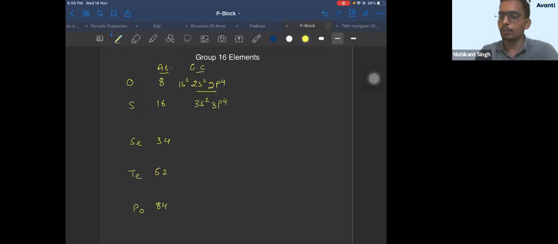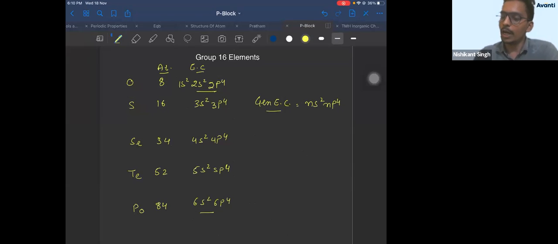Selenium will be 4s2, 4p4. Then 5s2, 5p4, and 6s2, 6p4. Right? Now that means your general electronic configuration becomes ns2, np4.